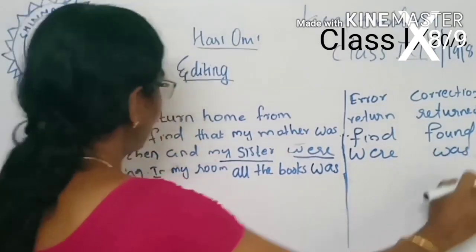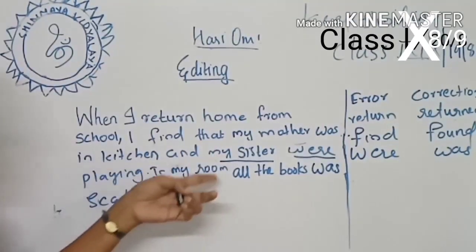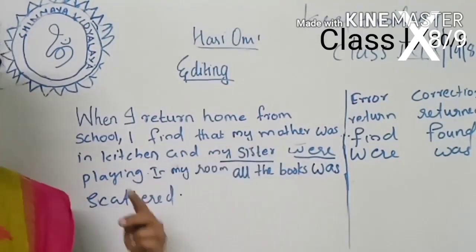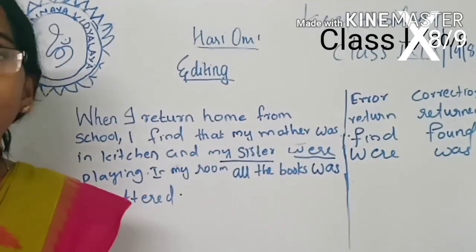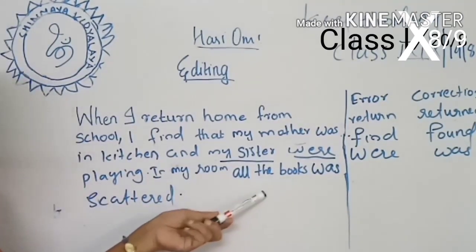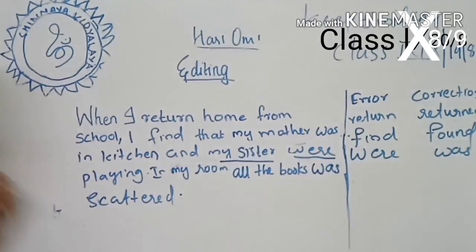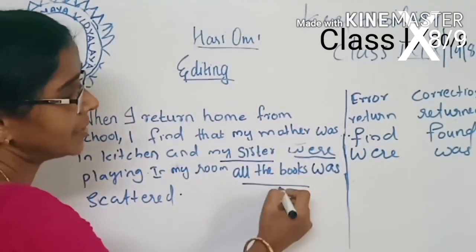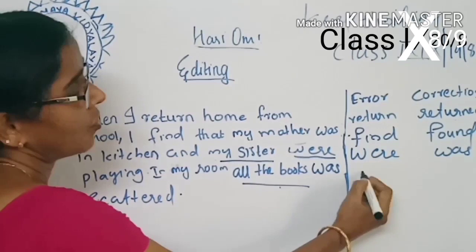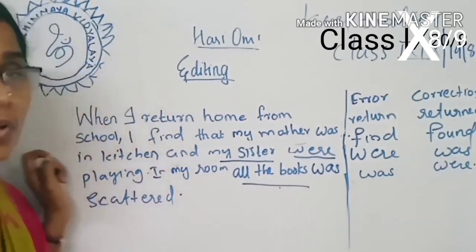Then again move on to the last one. My sister was playing. In my room, all the books was scattered. All the books is a plural subject. The subject is plural, so you should use a plural verb. Was is singular, so was is the wrong answer and were is the correct answer. Okay, all of you understand?